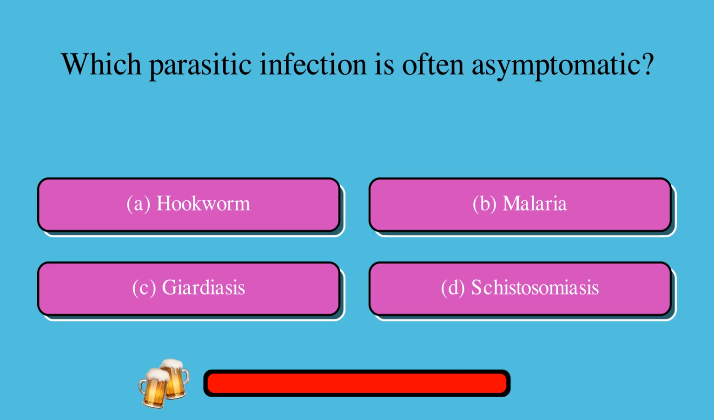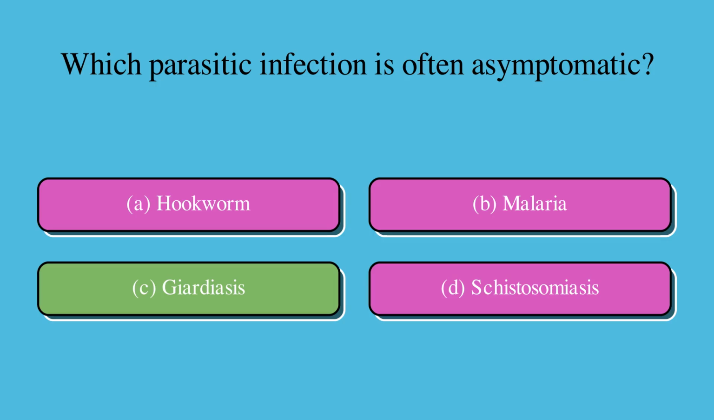Which parasitic infection is often asymptomatic? A, hookworm, or B, malaria, or C, giardiasis, or D, schistosomiasis? The correct answer is C, giardiasis.